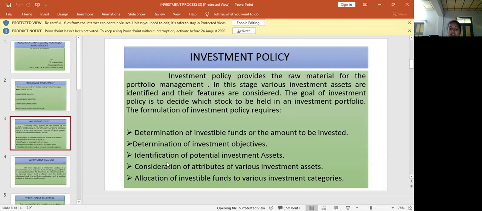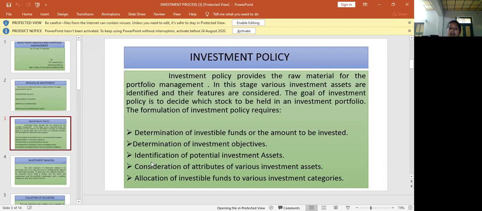And the third one is identification of potential investment assets. What are the investment assets? There are two types of investment assets. They are marketable securities and non-marketable securities. Marketable securities means the securities which are traded in the stock market. They are shares, preferential shares, equity shares, debentures, and bonds. But coming to the non-marketable securities, they are not traded in the stock exchange. They are insurance policies, bank deposits, saving account. These come under non-marketable securities.